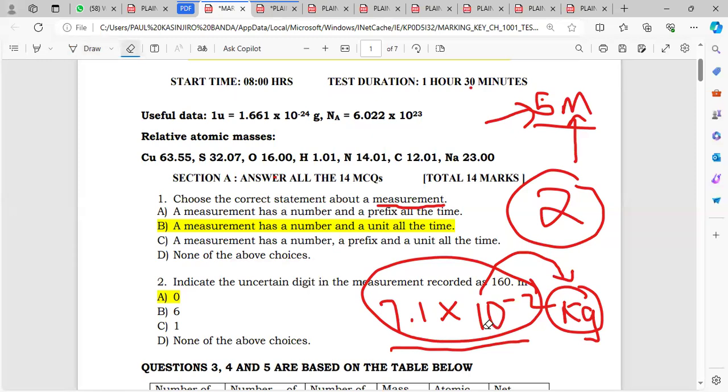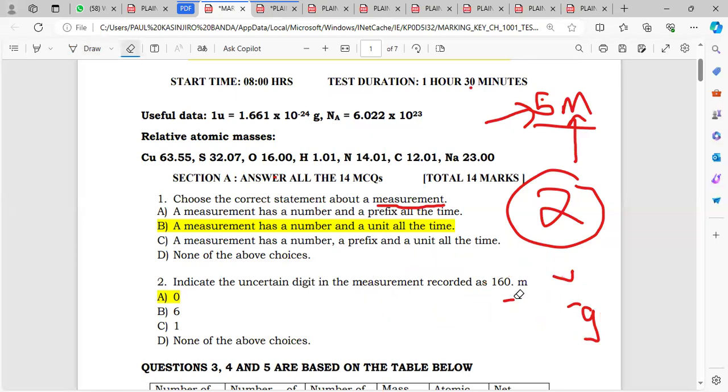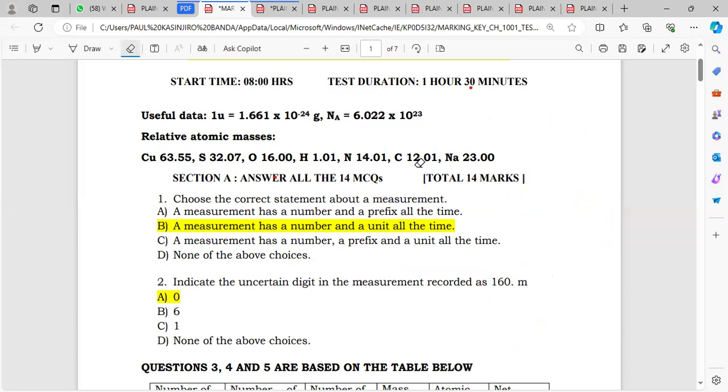So you can see from the answers that they chose option B, because that's the correct answer. A measurement should always have a number and a unit all the time. If it only has a number and a prefix, then it's not a measurement. So that's why they chose B as our answer.